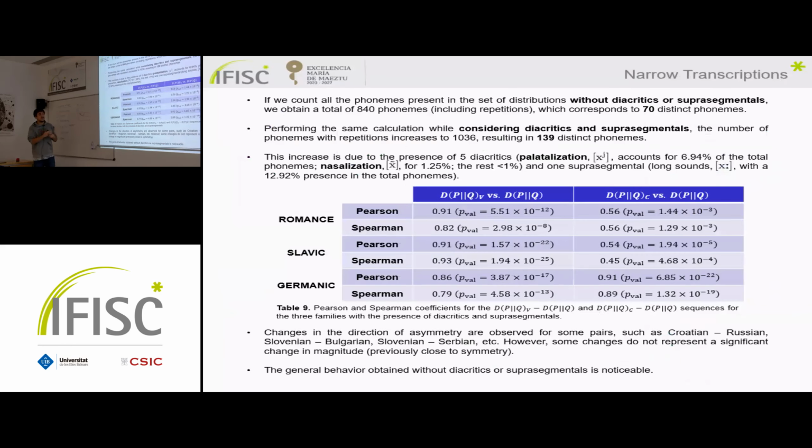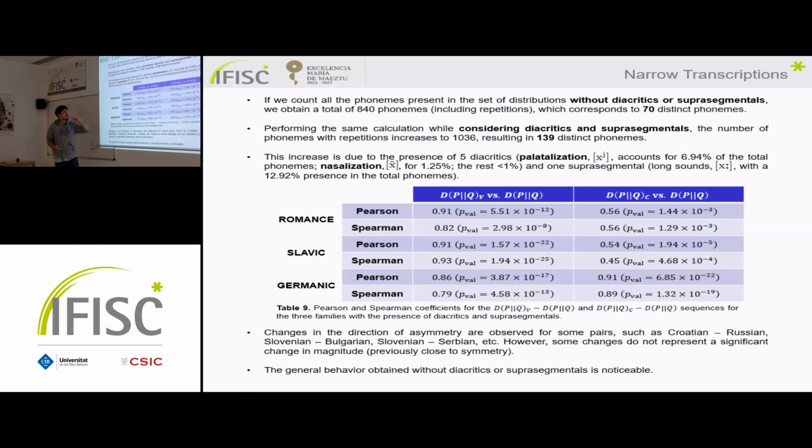Well, these are the results, and at the beginning I've said that we have eliminated diacritics and suprasegmentals, but this adds some deviation to our study because there are phonemes, for example, in the case of French, that nasalization is an important effect in the vowel phonemes, but we are not considering it. So we are reproducing the same results as before, but by adding the diacritics and suprasegmentals, just to see if there is any correlation with what we have done.